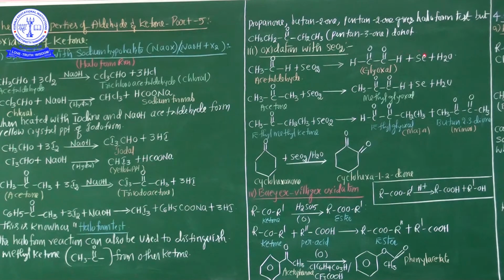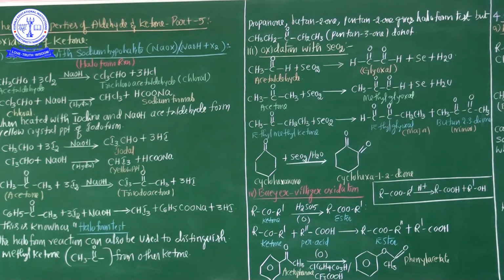But pentan-3-one, this is CH3CH2COCH2CH3, does not give the haloform test. Okay my dear students, these are the oxidations with sodium hypohalite. It's nothing but the haloform test. These are all the haloform test. Important at board level. The haloform test of the ketones is most important.